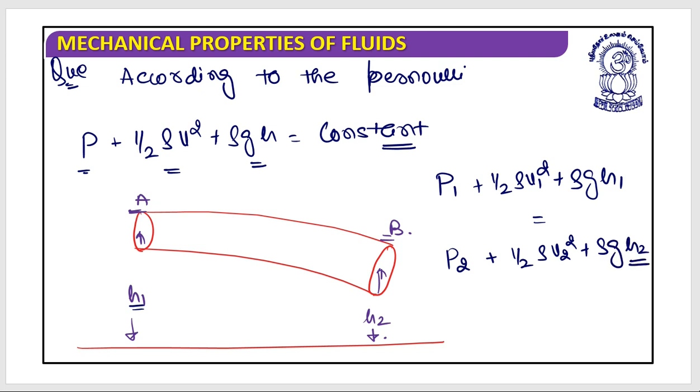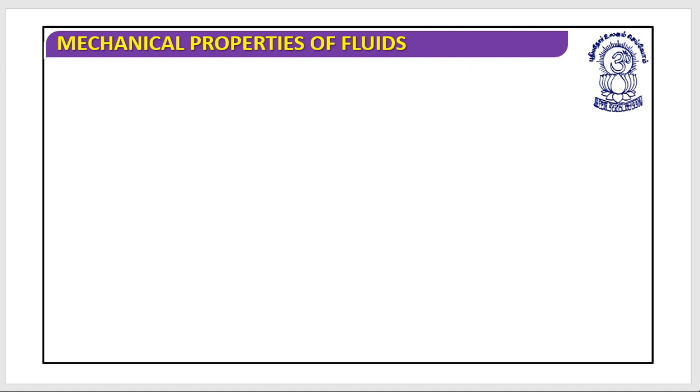That's it. If you have written this, well done. You know how to write Bernoulli's principle. Now, anyone having a doubt in this? No? Great. Let's look at certain questions based on Bernoulli.